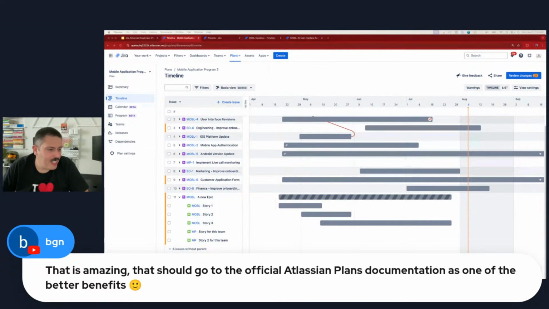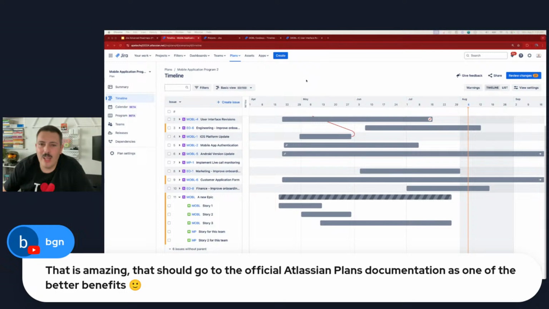BGN says this is amazing. That should go in the official Atlassian plans documentation as one of the better. Maybe I've got to start making my own Atlassian documentation, right? Because this is why you come to these live trainings, BGN, is to get this kind of data. You don't get this data anywhere else. This is all me using Jira every day with dozens and dozens of teams and the lessons we learn here.